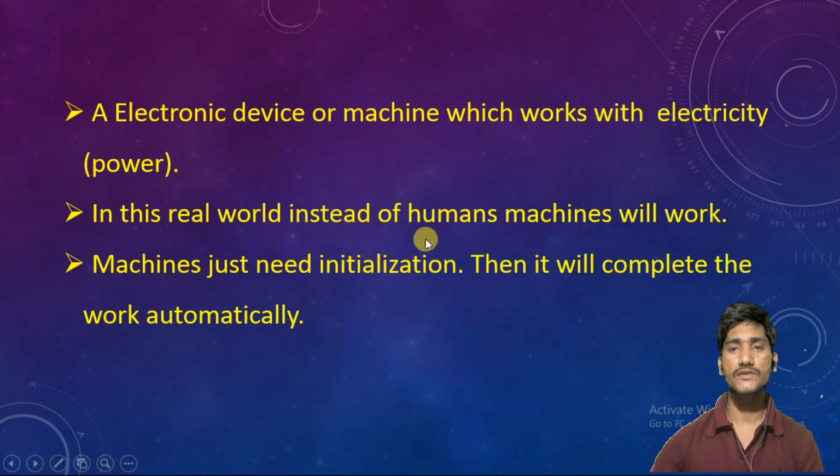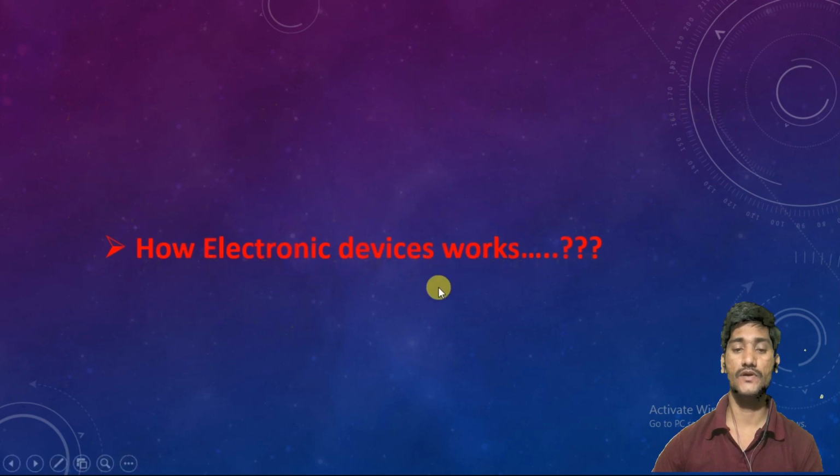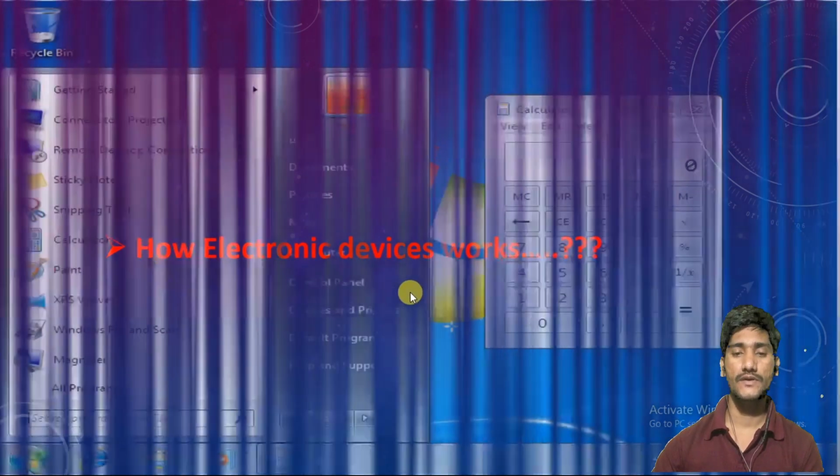Electronic machines need just human initialization. It means humans need to give a command, then it is going to perform its work. So how do electronic devices work? Let's come to how they are going to work.